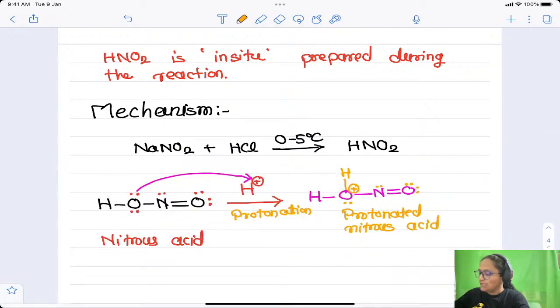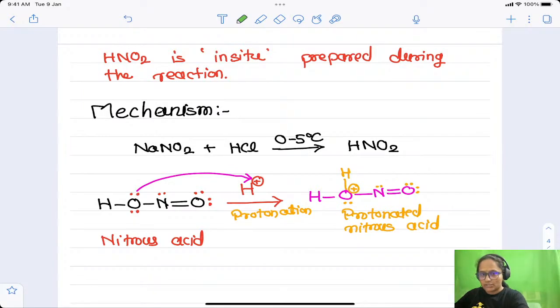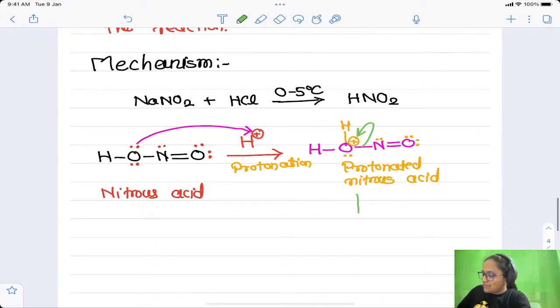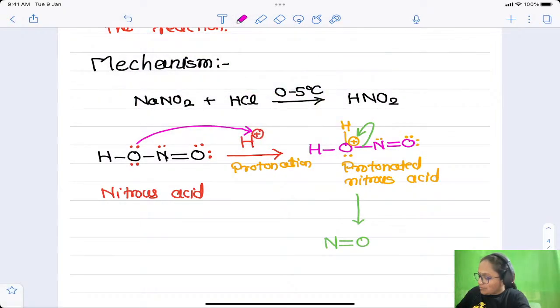Now this protonated nitrous acid is again unstable because you can see there is a positive charge on oxygen. What happens further? This bond gets shifted onto oxygen because oxygen has a positive charge, which it does not like. Electronegative elements do not like having a positive charge on them. So here we get two things. One is N double bond O, in which nitrogen carries 1 lone pair of electrons and oxygen carries 2 lone pairs.